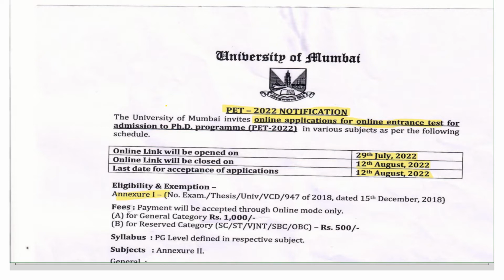Now the fee for the application is here. For general category, they need to pay 1000. For reserved categories, that is SC, ST, OBC, they need to pay 500 rupees.